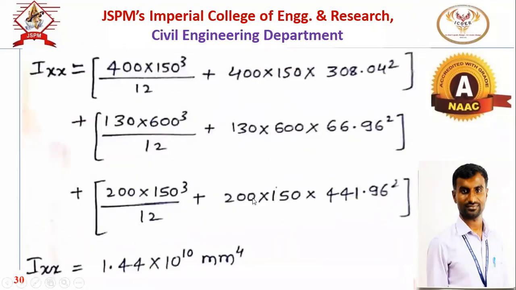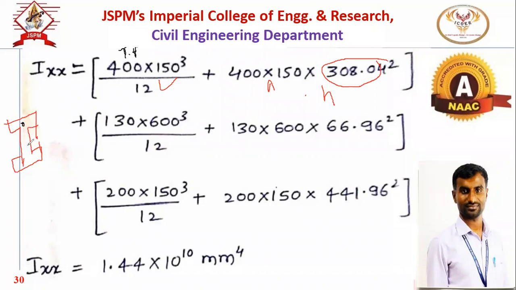Then moment of inertia. For moment of inertia, we have to use the parallel axis theorem. So that will be BD cube plus A into H square. Now what is H? So H is the distance between, suppose this is the I section, the center of the top flange and the center of the total I section.